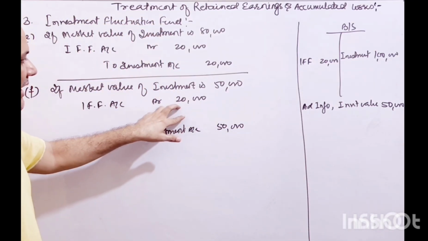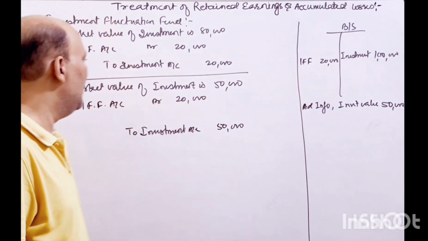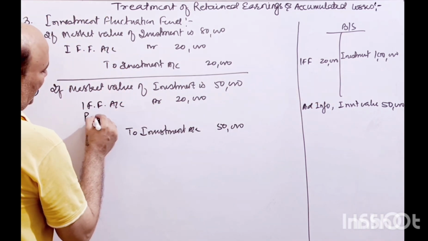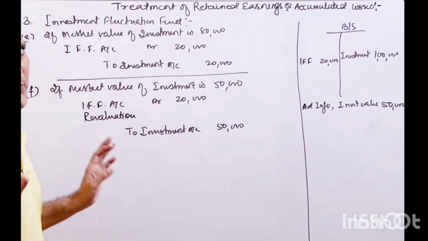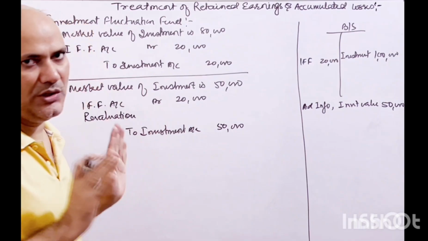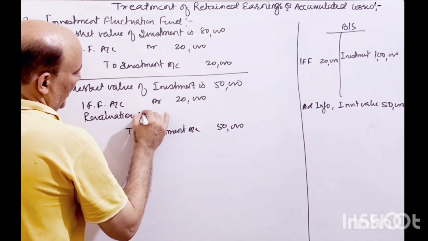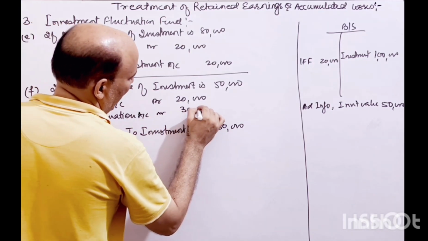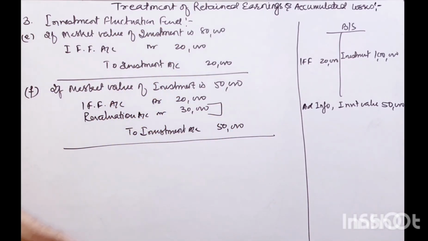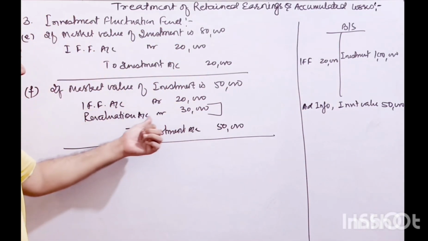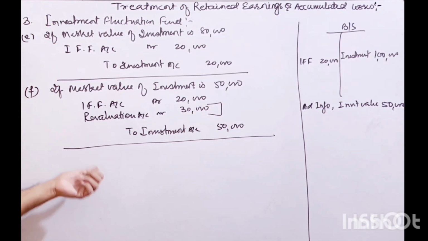Now we have a balance of 30,000 rupees because we have got only 20,000 rupees from here. So we still have a 30,000 loss. That loss will be compensated through the revaluation account. Any revaluation of asset or reassessment of liability will be done through the revaluation account in case of admission, death or retirement, right? So revaluation account debit, and the balance amount is 30,000. Till now, whenever we had a balance, we distributed it to the partners. Now we have a loss, so obviously the partners will compensate that loss through their capital or current account.